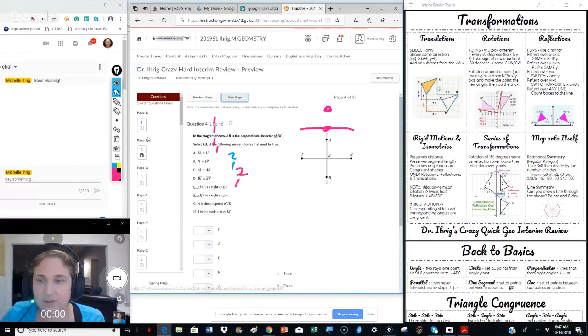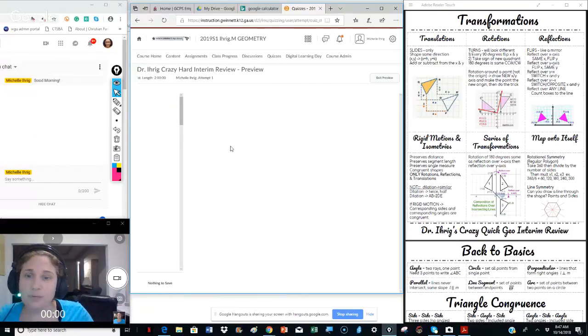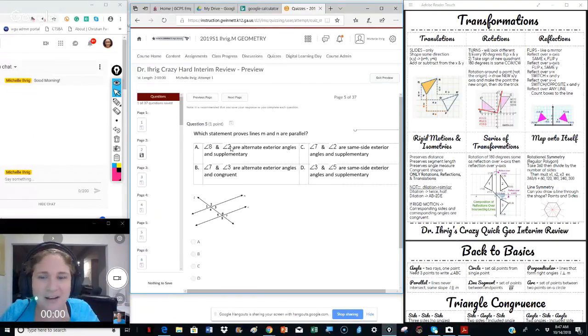Where's my next page? Next page, trash can. Nothing like doing math on a Sunday morning.